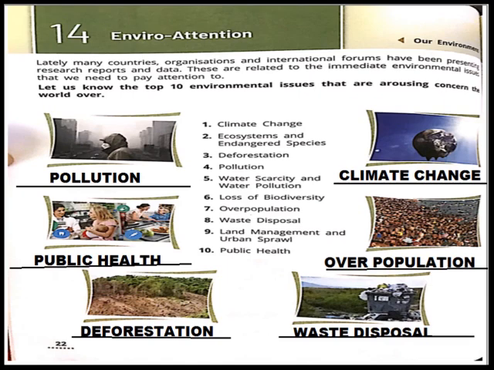22. The first one is what, children? It is pollution. The second one is climate change. Third one is public health. Fourth one is overpopulation. Fifth one is deforestation. And the last one is waste disposal.